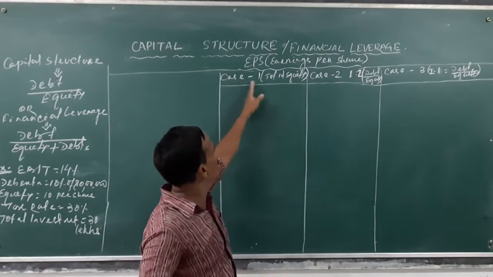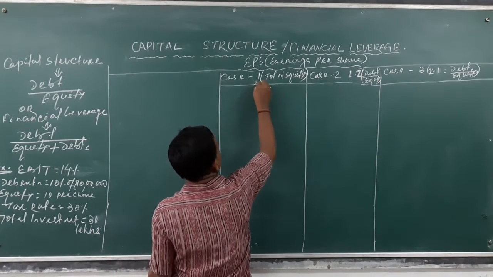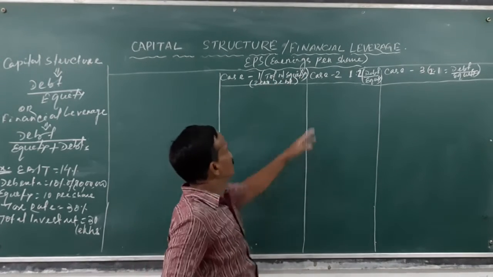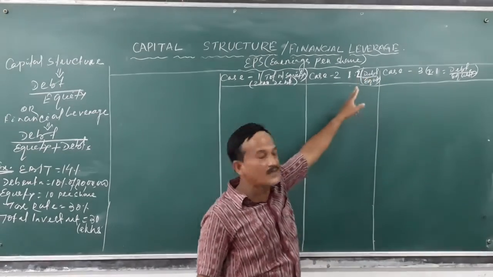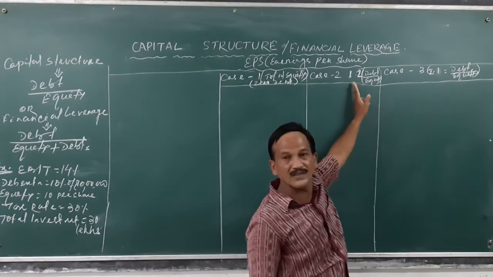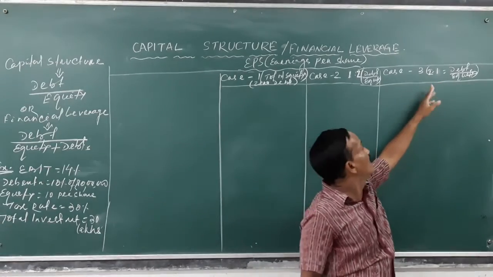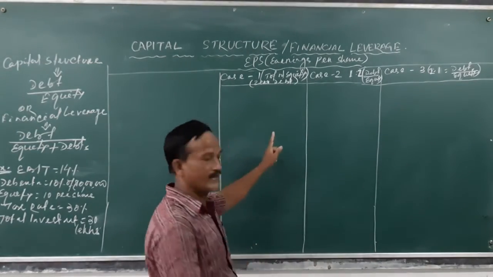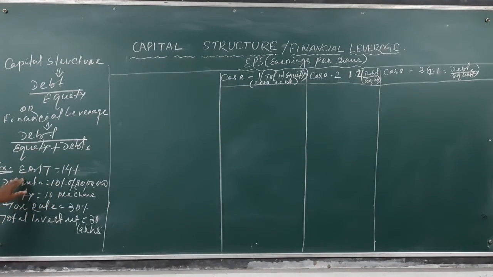We have taken three cases. The first case is total equity funds, meaning zero debt funds investment, that is zero debt. Case 2 is 1:2, that means 1 rupee is debt and 2 rupees is equity investment. Case 3 is just the opposite of case 2, that is 2:1, that is the debt will be 2 rupees and 1 rupee will be the equity funds. So these are the three cases we have taken, and you can see the examples.